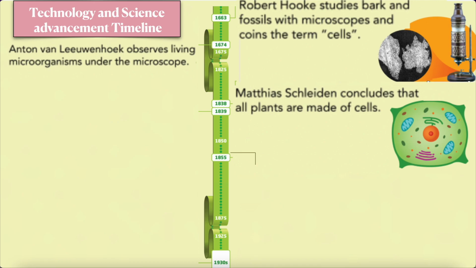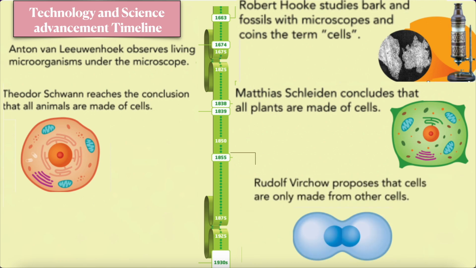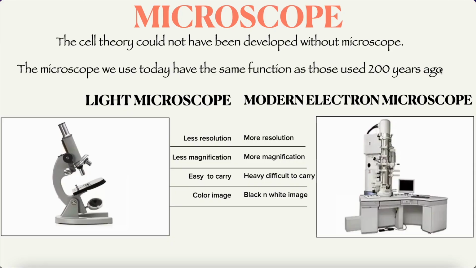Next, the scientist Matthias Schleiden concludes that all plants are made up of cells. Then in 1839, Theodor Schwann reaches the conclusion that all animals are also made up of cells. In 1855, Rudolf Virchow proposes that cells are only made up of other cells. That means that a cell can only make another cell. Then in 1930, scientists developed several types of electron microscopes that are 5,000 times more powerful than what was initially discovered. That's the light microscope. So let's see a little bit about microscopes.